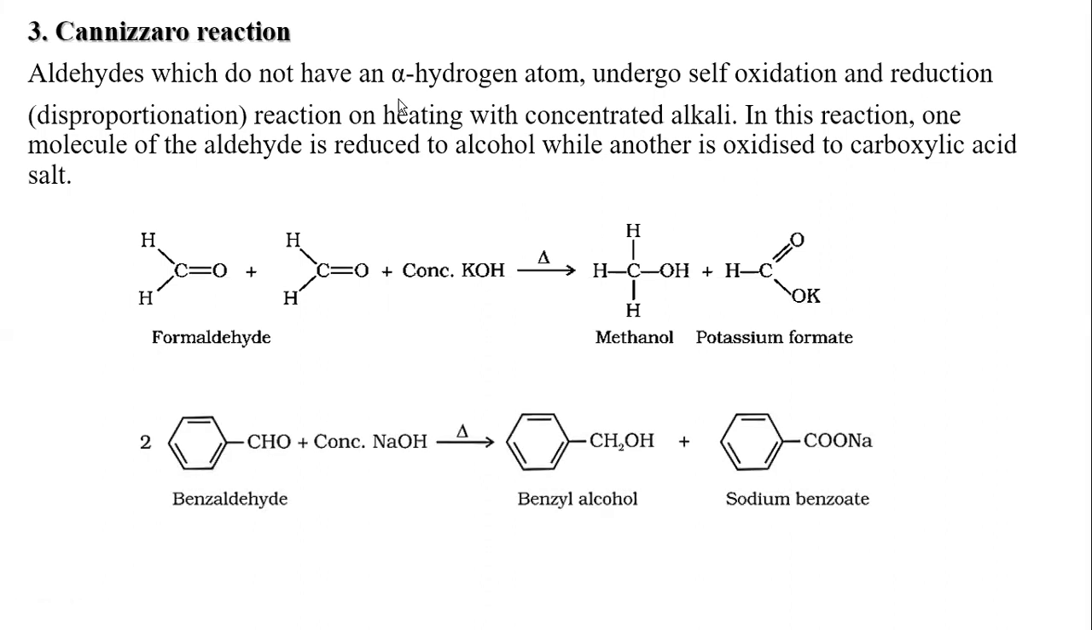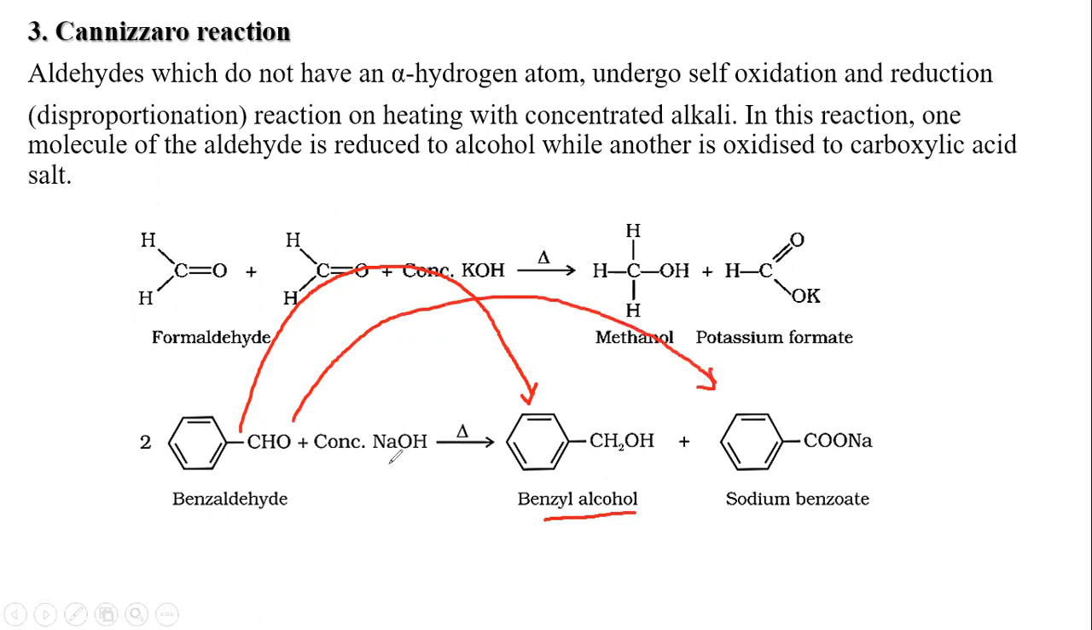Similarly, when benzaldehyde undergoes the Cannizzaro reaction, it gives 2 products. One is the reduced form, that is alcohol, and the second will be the oxidized form, that is acid. And since we know the reaction takes place in the presence of a base, instead of acid we will get the salt of acid.